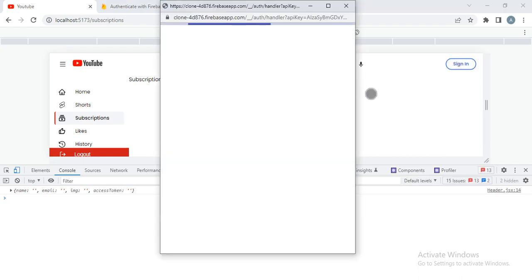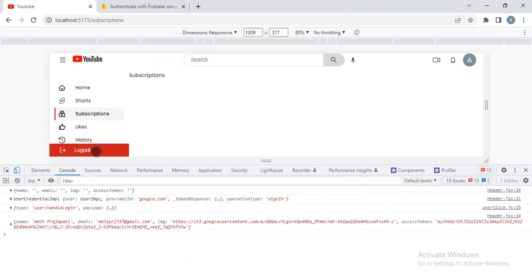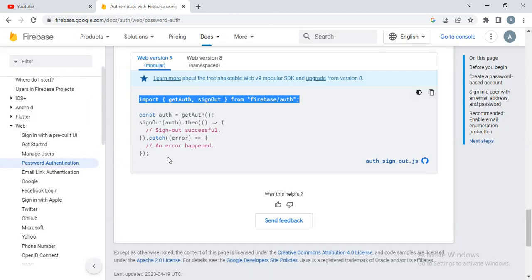Okay, now sign in is done, and when I click on the sign out, it gives undefined. Why is this undefined coming? When I click again, why is undefined coming?